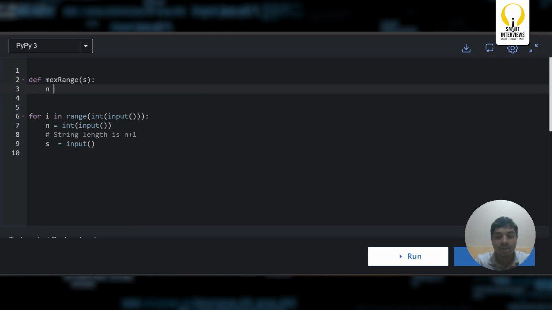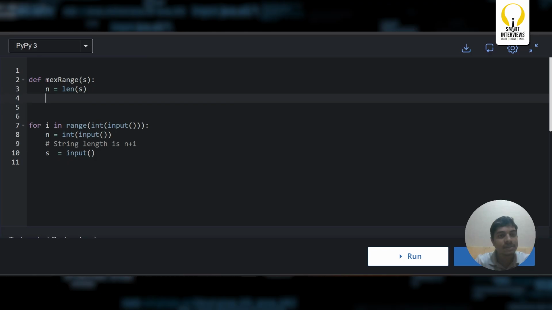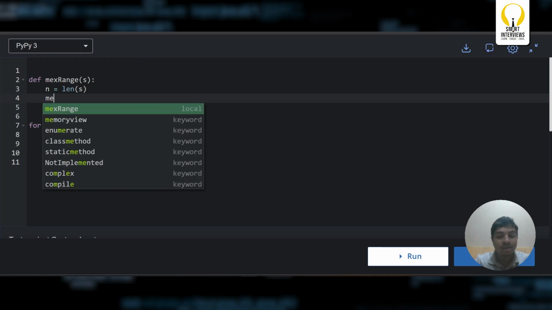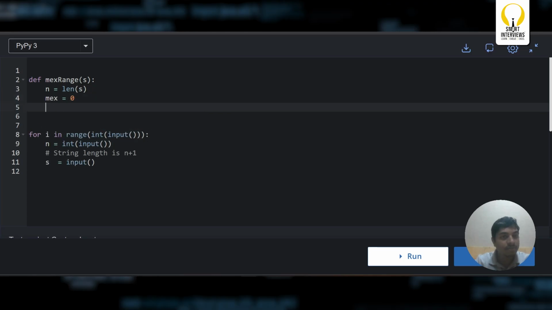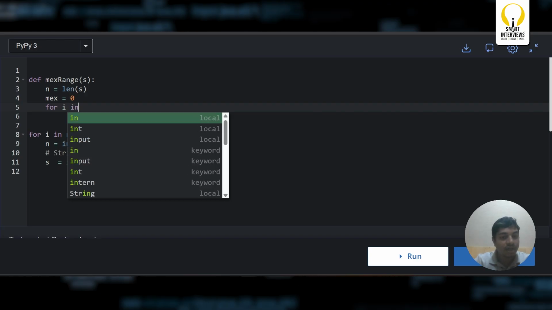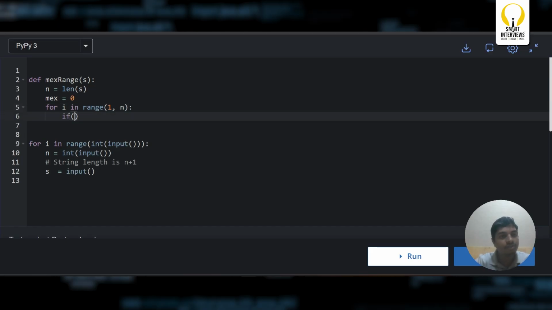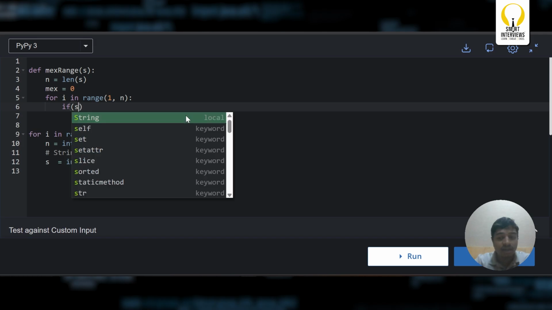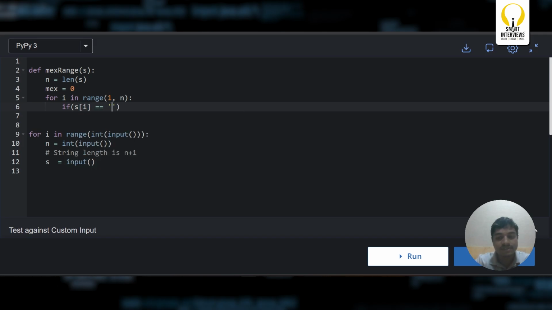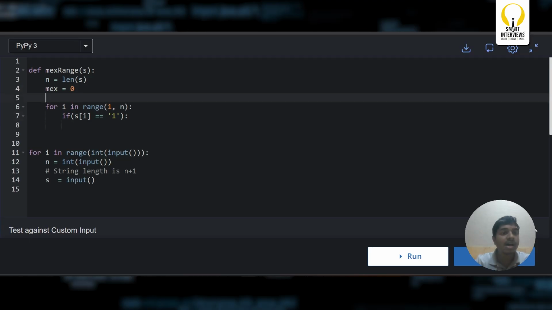So let me take n equal to the length of s. Now I'm going to say max equals 0 as I mentioned. So i in the range of 1 to n plus 1, or actually it is not really required to go with n plus 1. Basically, it is of length n. Yeah, 1 to n. I can say if s of i is 1, now I need an array list.